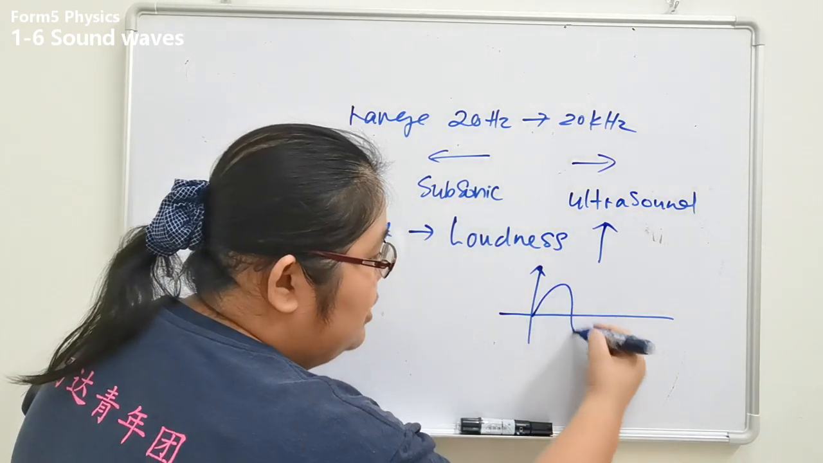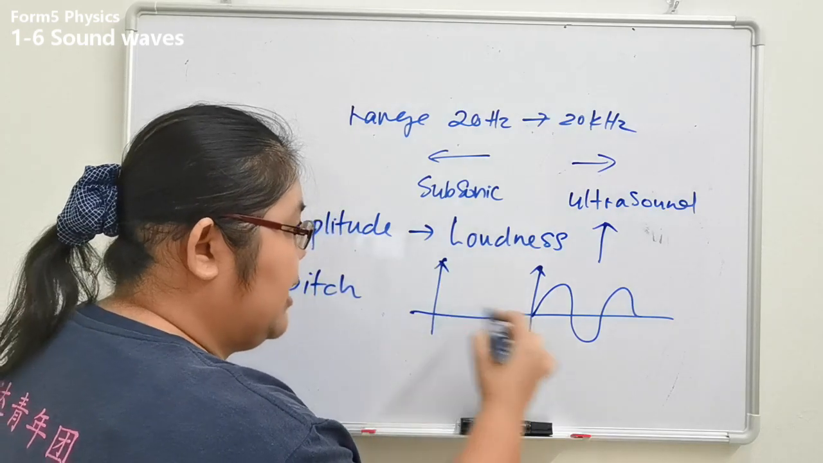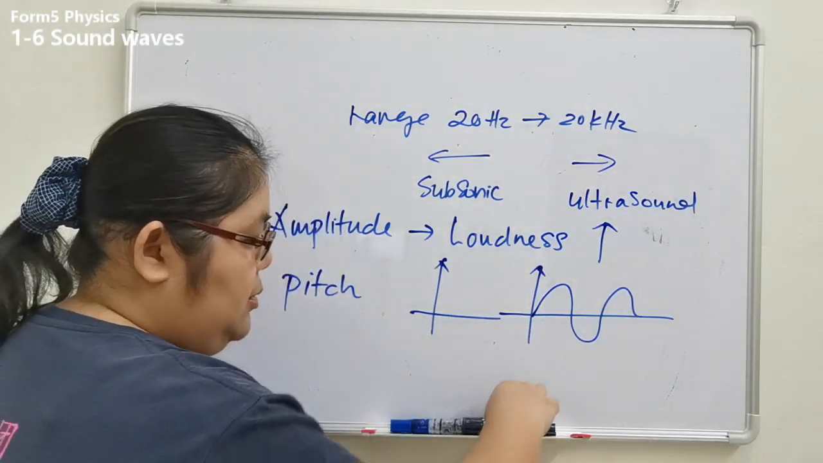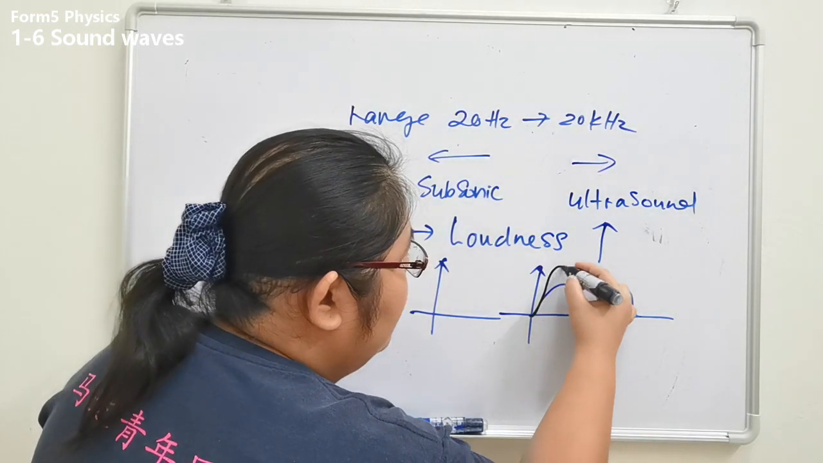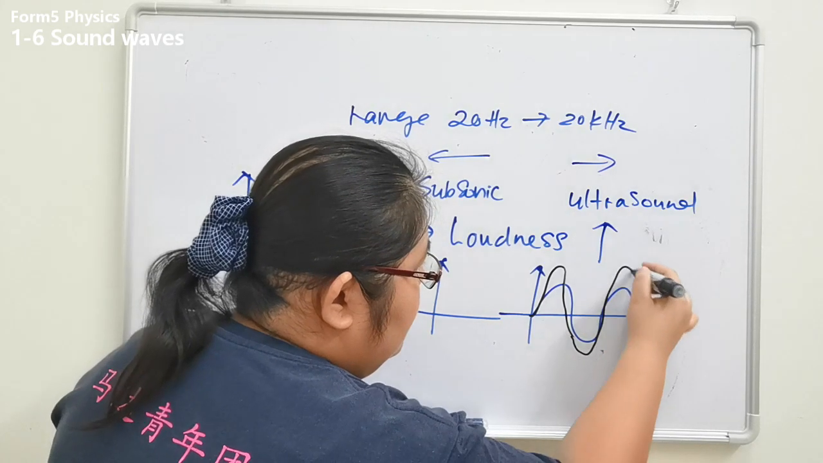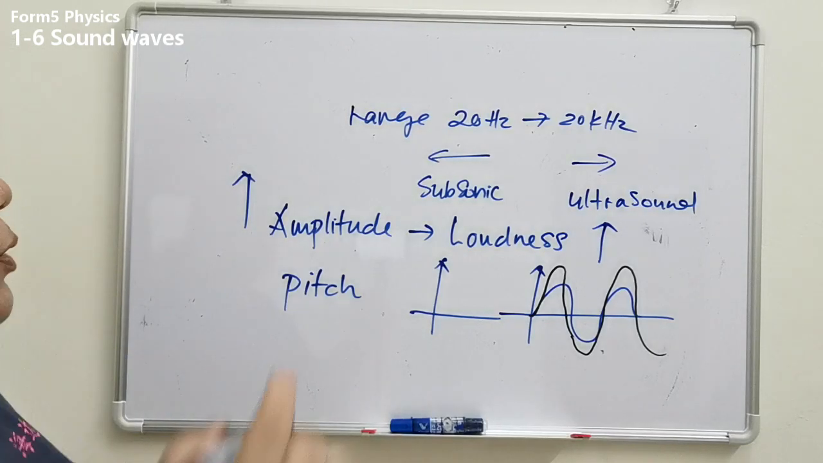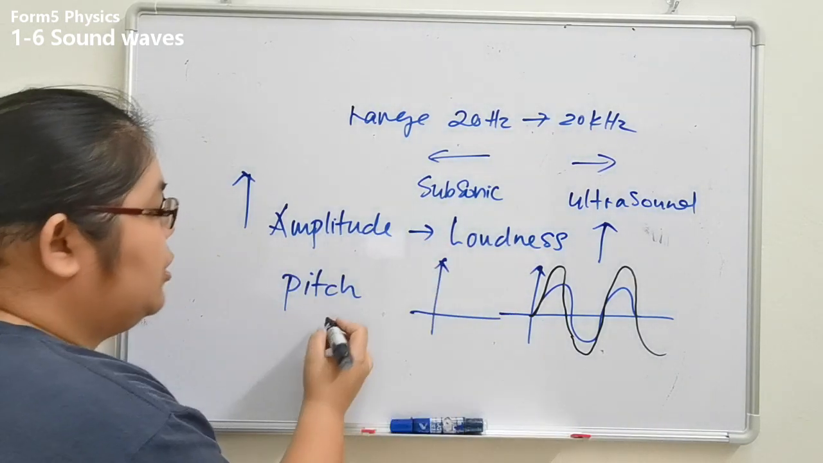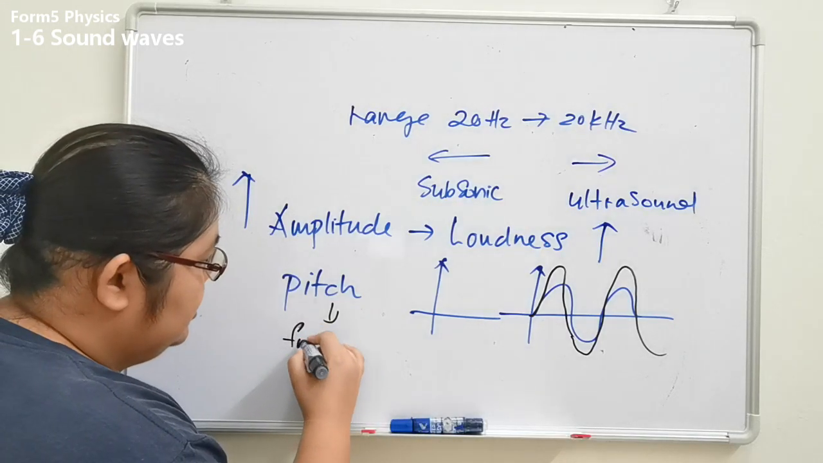So now we are using the wave to explain the louder sound. This one is a normal sound. When the amplitude becomes higher, I draw in black color. This one we call amplitude. When amplitude becomes higher, this one we call louder sound. So these two are directly proportional. Pitch is related to the frequency.